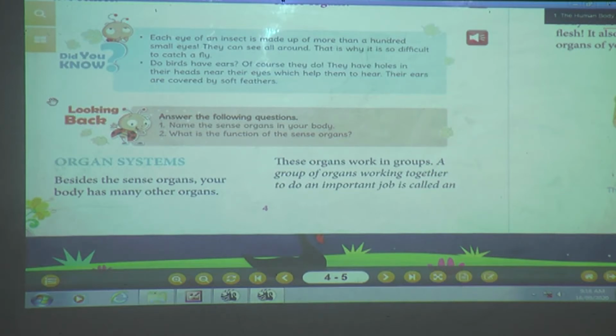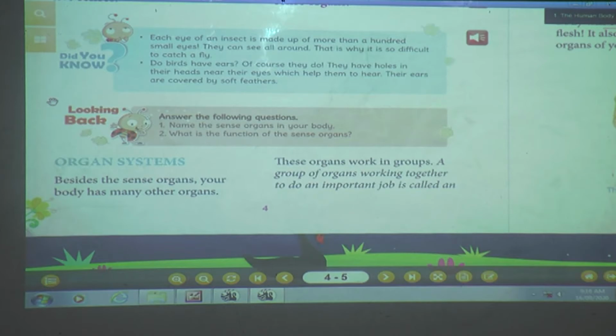See, I would like to give you one example. Now just imagine the parts of a computer. There are so many parts in the computer, like monitor, CPU, printer, headphones, mouse, keyboard, desktop, speakers. These are all what? Parts of a computer, isn't it? So in the same way, in the human body also there are different parts of the body, isn't it?